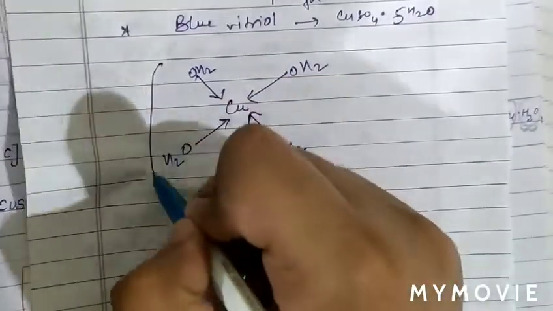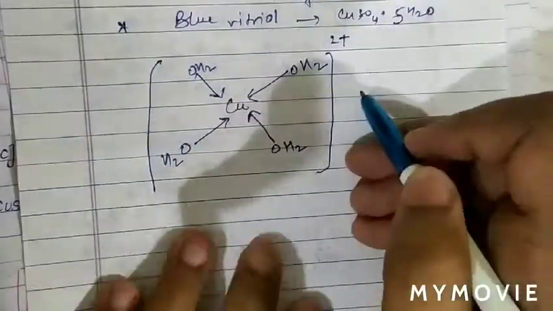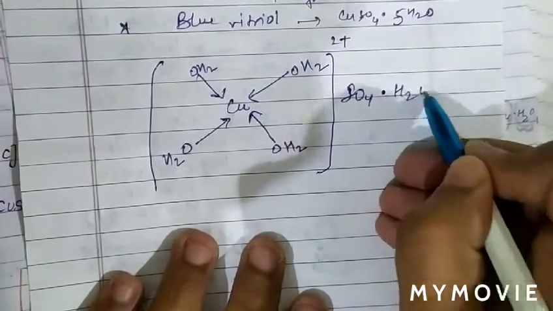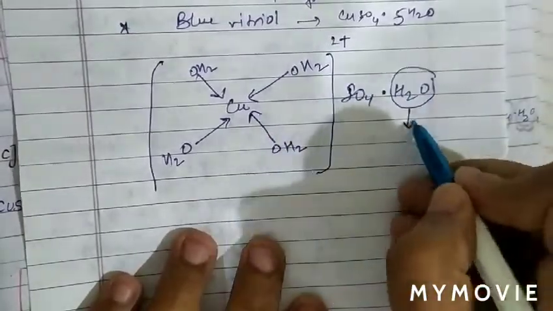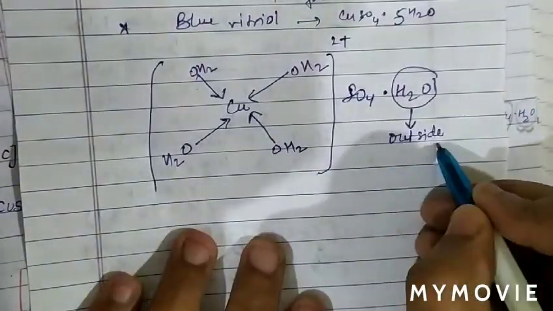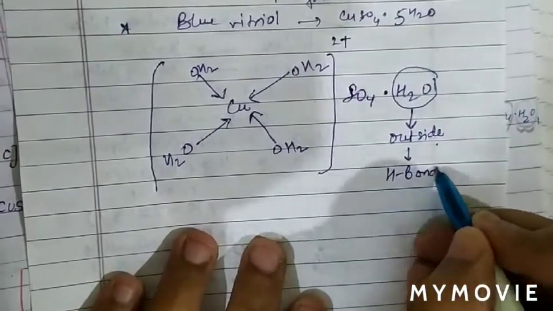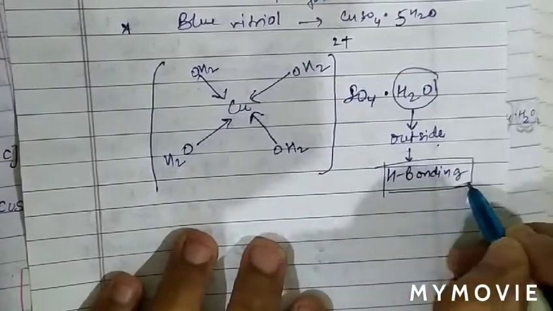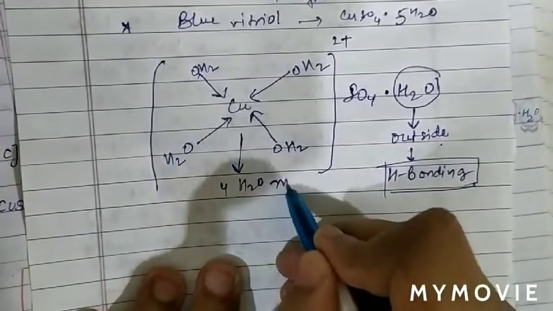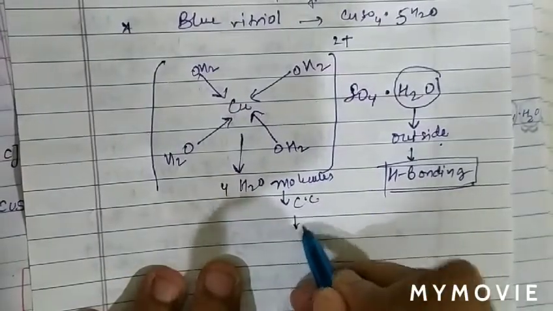Now again we see there is 1 SO4 outside and 1 water molecule is outside. The water molecule which is outside the coordination sphere forms hydrogen bond with the sulfate ion. So this water molecule is involved in the hydrogen bonding, while the four water molecules inside the coordination complex form coordinate bonds.